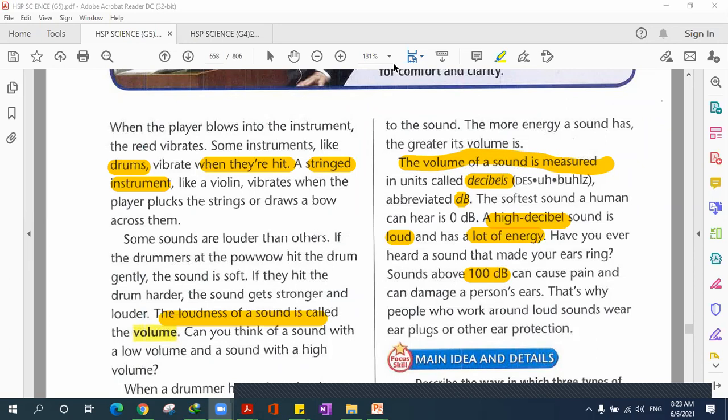Okay, guys. So sounds above 100 decibels can actually cause pain to our ears and also damage a person's ears.